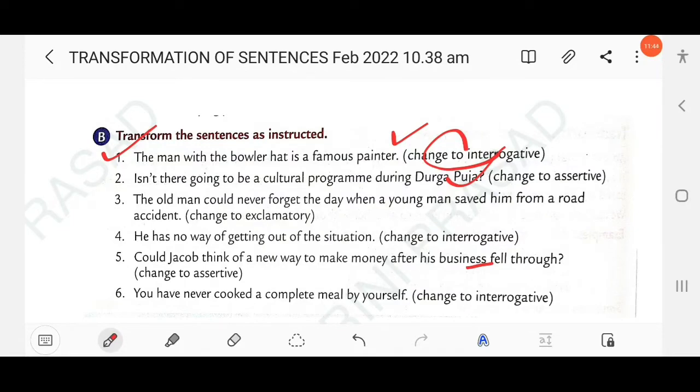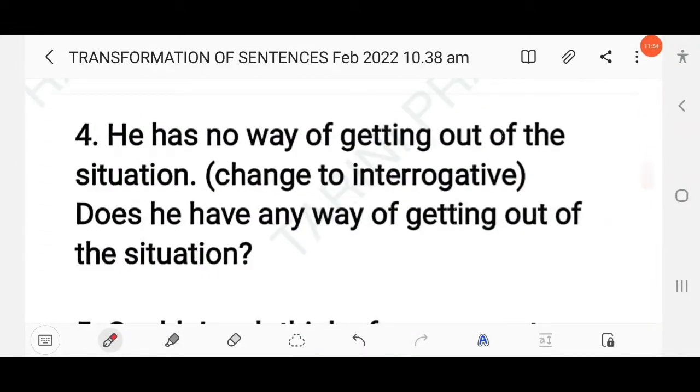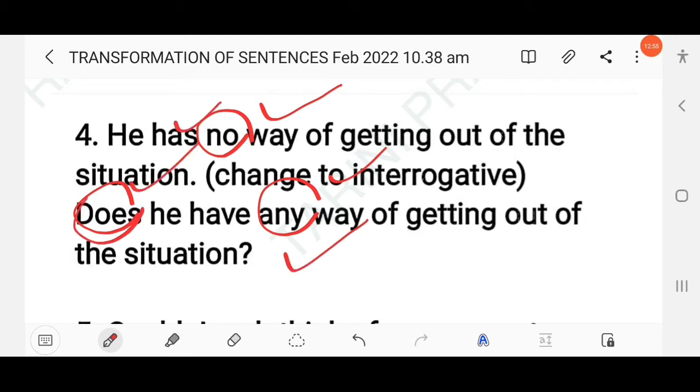Then next question here. He has no way of getting out of the situation. Change into interrogative. This is simple present tense, so you have to use does. Does he have any way of... Here "no" is used. Like ever and never, similarly this procedure will be followed here. No will change into any. Do you have any brother? I have no brother. Similarly here: does he have any way of getting out of the situation? This is simple present tense, so does is used.